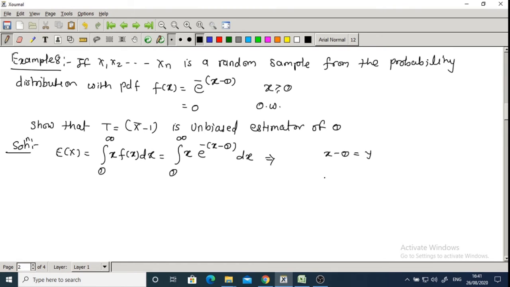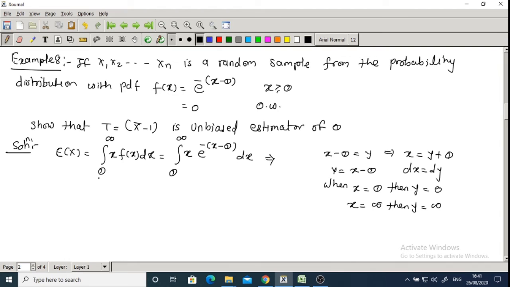If I replace x minus theta by y, so y is equal to x minus theta. And what is the value of x? So this implies x is equal to y plus theta and dx is equal to dy. And to get the range, when x is equal to theta, if I put the value of x equal to theta, then theta minus theta is 0. So then the value of y is 0. And when x is equal to infinity, then y is also infinity. So the new range